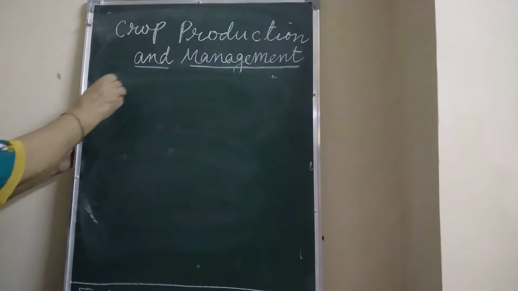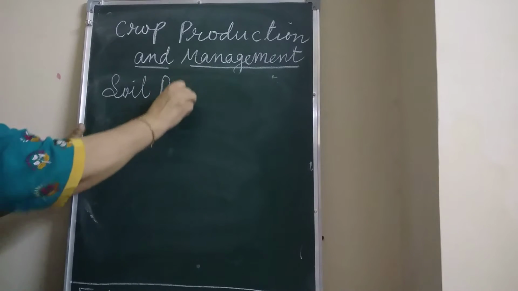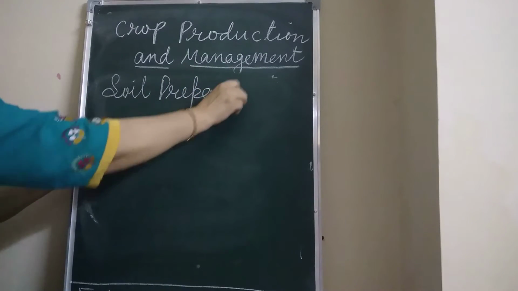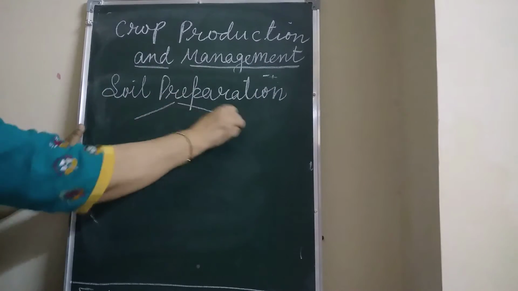First was the soil preparation. Now in the soil preparation, which three steps were there, children?